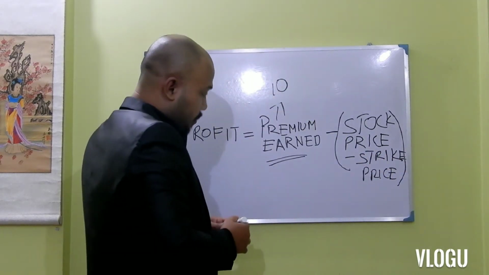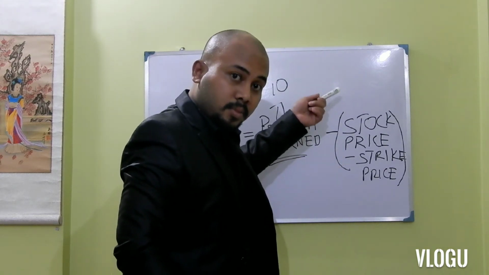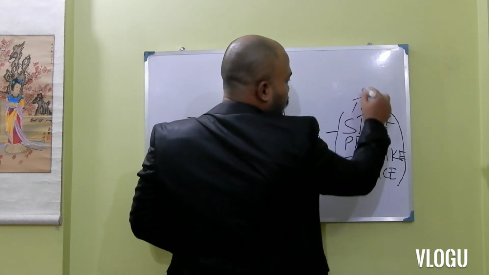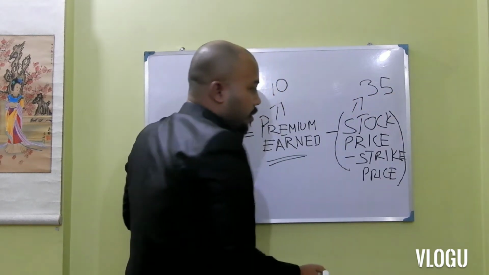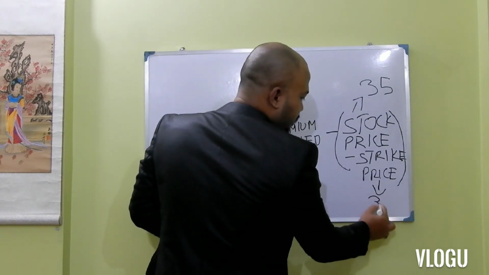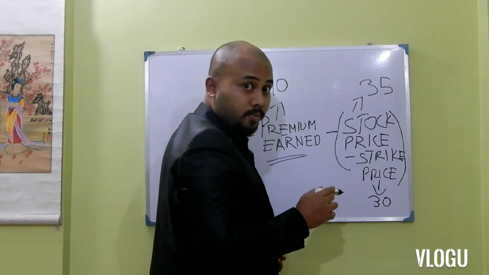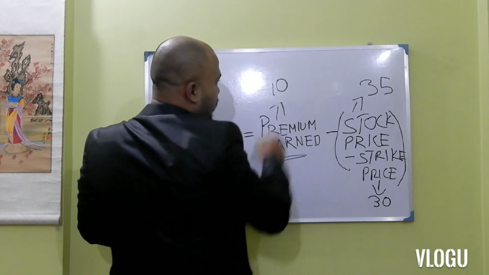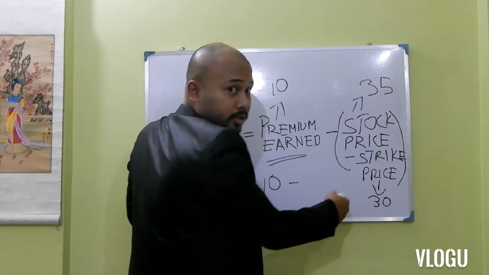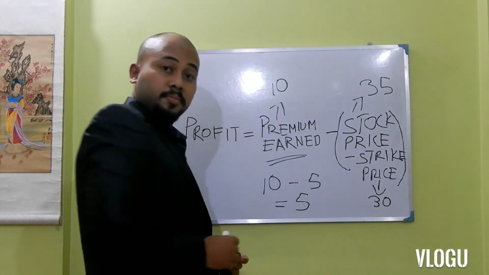So if the stock price goes up, say the pen price goes up to 35, but the option writer will have to sell it at 30. This one is 30. So 35 minus 30 is 5. Clear? So earlier the profit was 10. Now in this situation there is a loss of 5. So net profit is becoming 5.